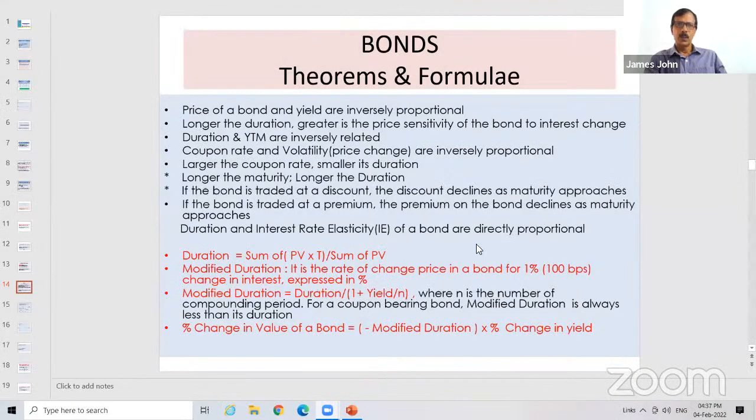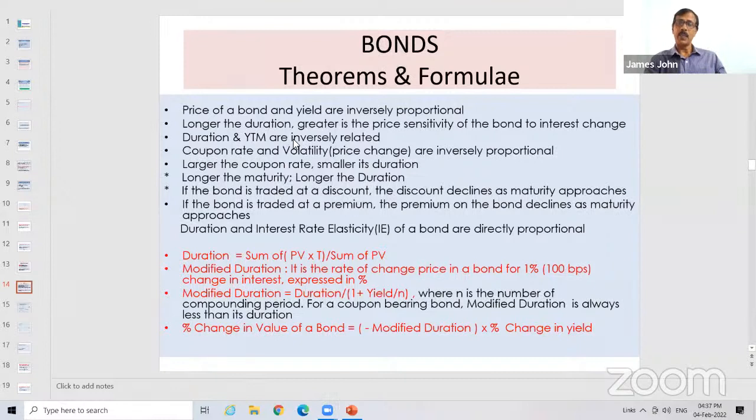Let me share it. So here I have given, if a bond is traded at a discount, the discount declines as it approaches maturity. If the bond is traded at a premium, the premium on the bond declines as maturity approaches. Next, some other theorems are, longer the duration, greater is the price sensitivity. Make it very clear. If the duration is more, its price sensitivity is also more, or they are directly proportional.